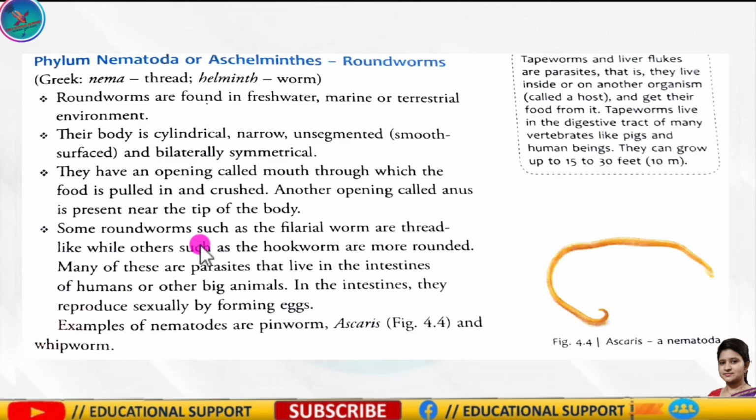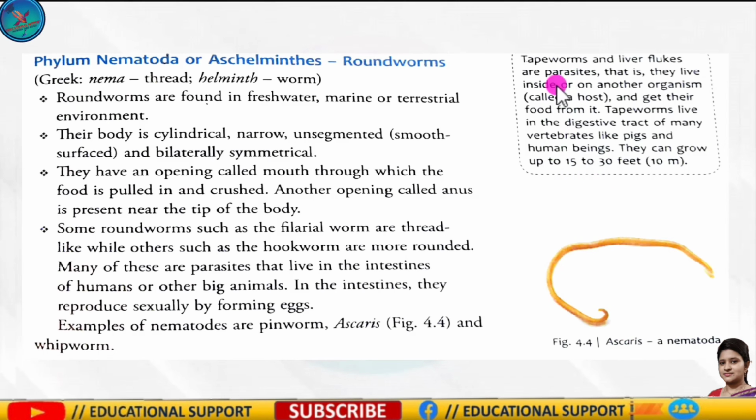Some roundworms such as the filarial worms are thread-like, while others such as the hookworm are more rounded. Many of these are parasites that live in the intestines of humans and other big animals. In the intestine, they reproduce sexually by forming eggs. Examples of nematodes are pinworm, ascaris and whipworm. You can see in figure 4.4 the ascaris or nematoda.